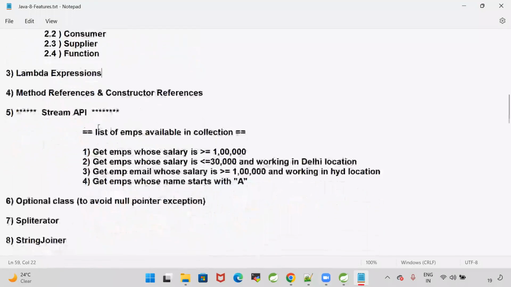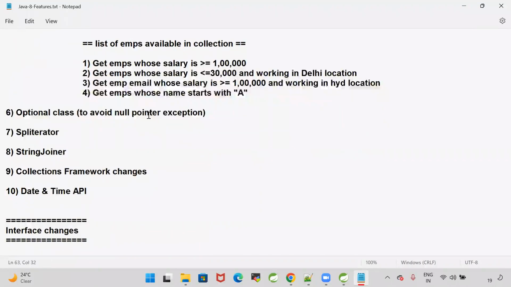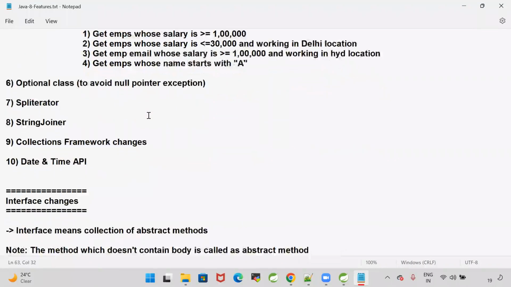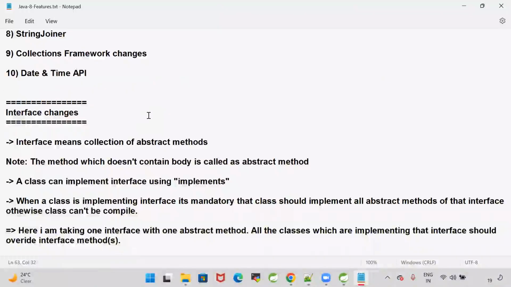Method references are available as an alternate for lambda expressions, and Stream API was also introduced. Collections are used to store the data, whereas Stream API is used to process the data. Optional class, spliterator, StringJoiner, collections framework changes, and date and time API changes were also introduced in 1.8.